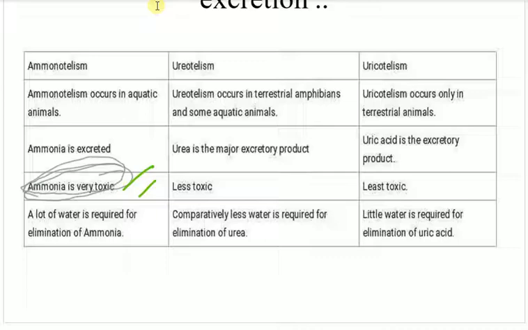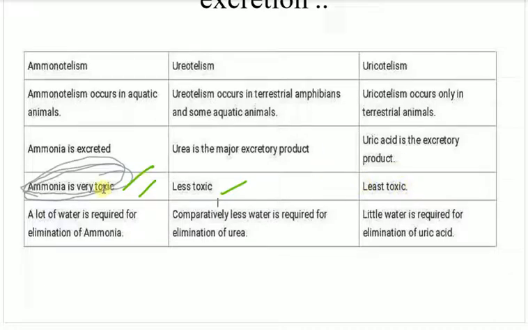Through our urine we generally release urea. The urine gets stored inside our bladder, so we can keep the urea for some time inside our body. From that we can learn that the solubility of urea is less than ammonia, and in uricotelism it is far less, almost non-soluble in water.